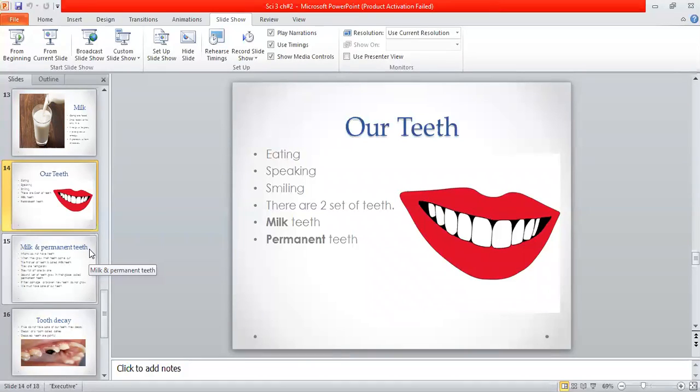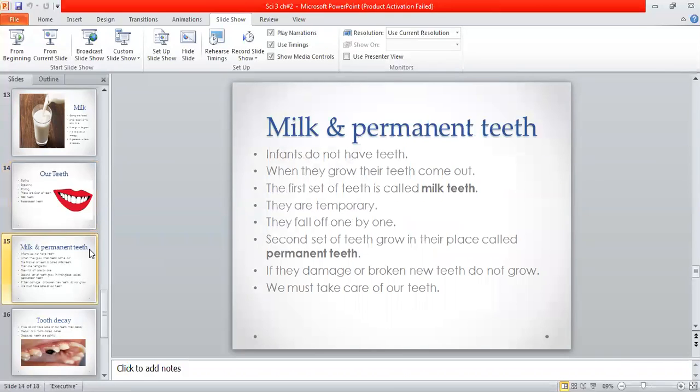So what are the milk teeth now? Newborn babies, known as infants, don't have teeth. As they grow up, their teeth come out gradually. As I told you, the first set of teeth that grows is known as milk teeth, and these teeth are temporary.